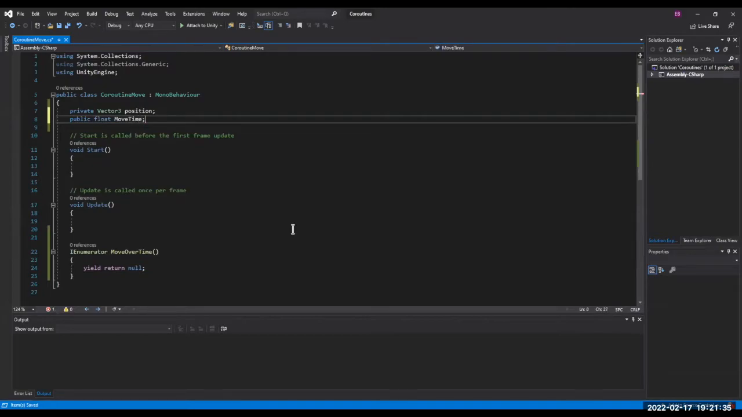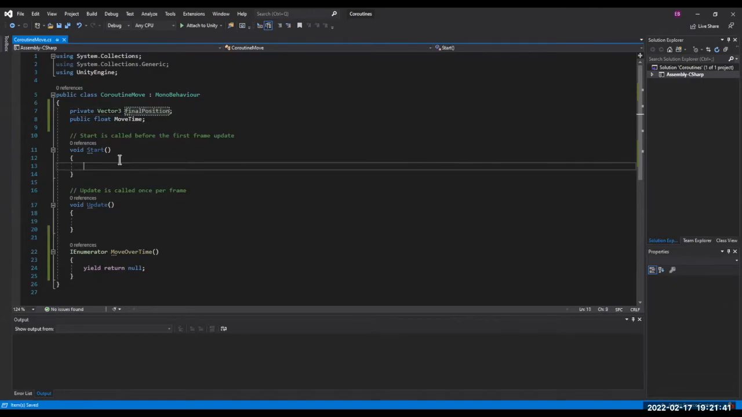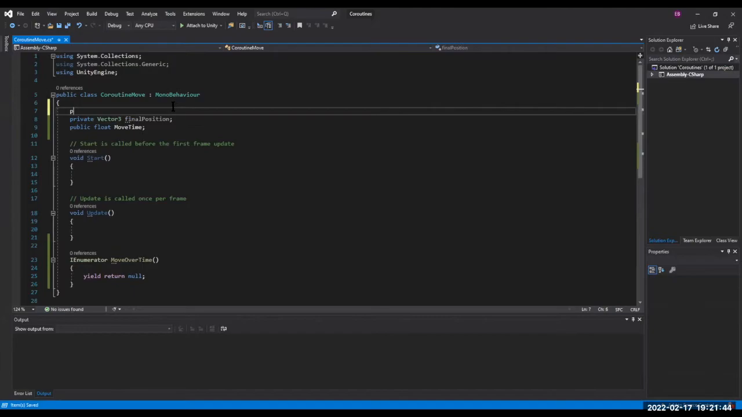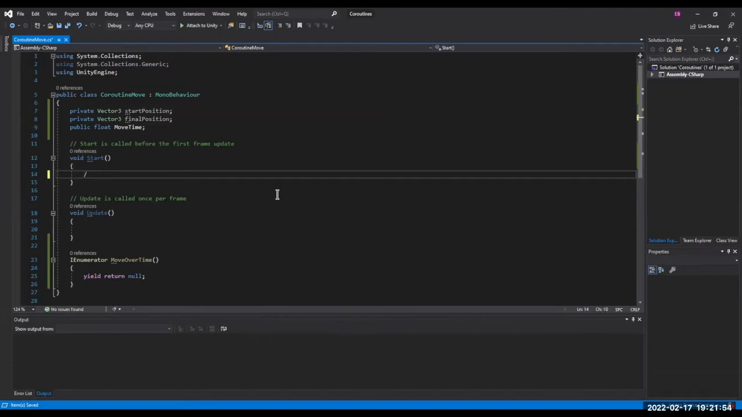Okay, awesome. And yeah, I know what I wanted this vector3 for. It'll be our final position. And then we'll also have a start position. So private Vector3 startPosition. Awesome. So I think these are all the values we're going to need. So then we're going to say here in Start, okay, so setting up movement values.